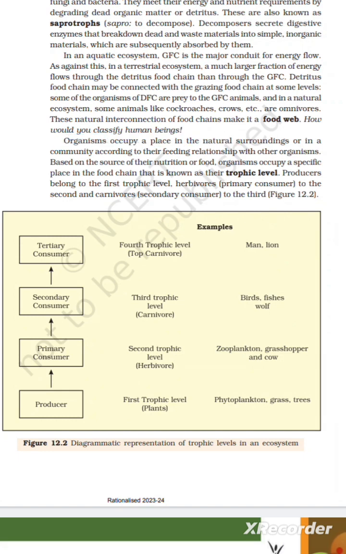Organisms occupy a place in their natural surroundings or in a community according to their feeding relationship with other organisms, based on the source of nutrition or food. The place an organism occupies in a food chain is known as its trophic level. Producers belong to the first trophic level, herbivores to the second, and carnivores to the third. Figure 12.2: diagrammatic representation of trophic levels in an ecosystem.